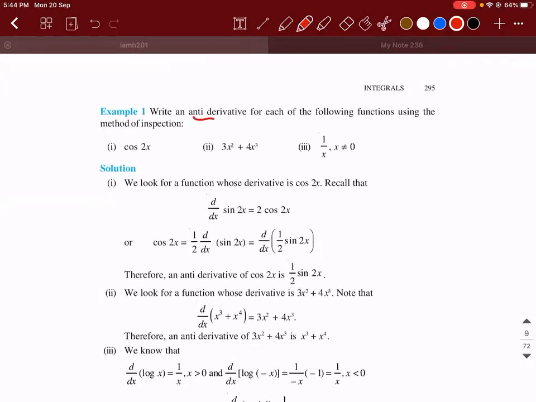Write an antiderivative for each of the following functions using the method of inspection. Method of inspection is you will think in the reverse. See, there is another way to find it also that we'll learn in the next exercise. As of now, let's not rush. Let's go slowly. There is no hurry.